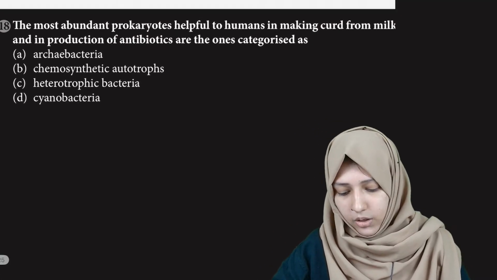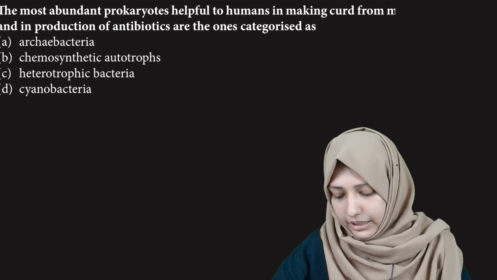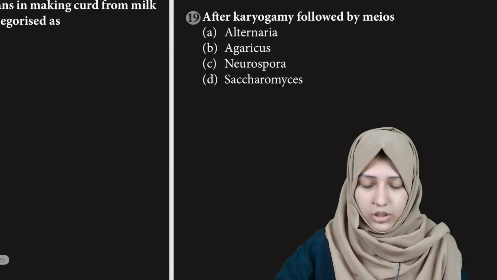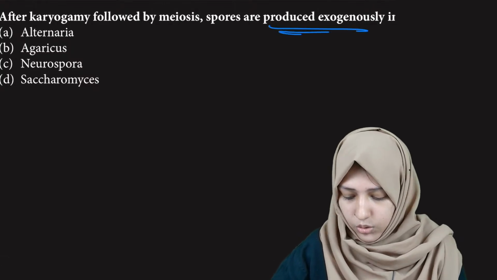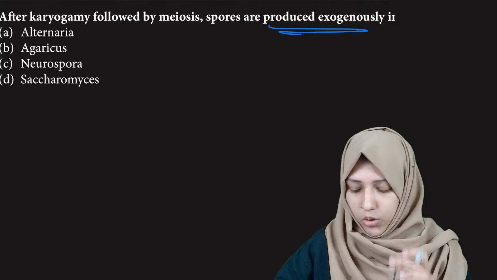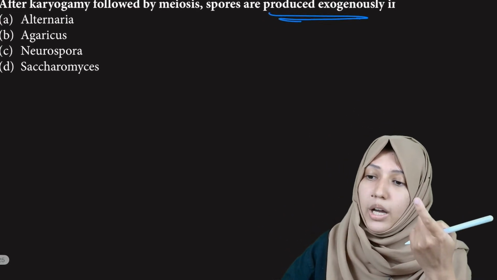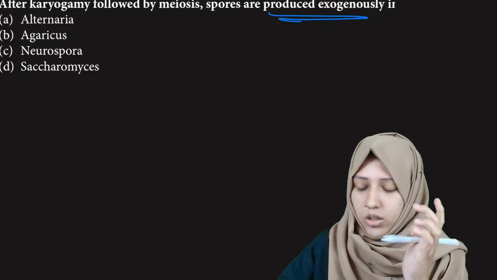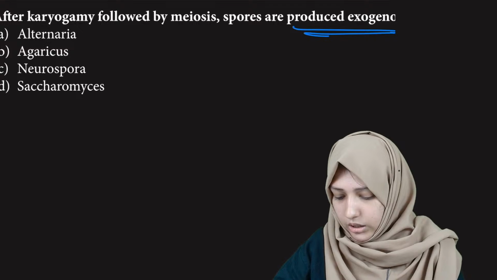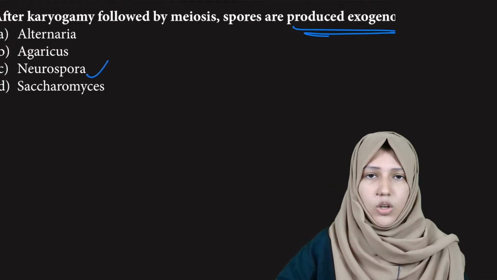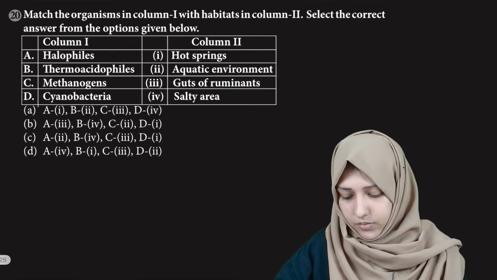Most abundant prokaryote helpful to humans in making curd from milk is heterotrophic bacteria. After karyogamy followed by meiosis, spores are produced exogenously in, just try to remember, Neurospora, because it is Ascomycetes.